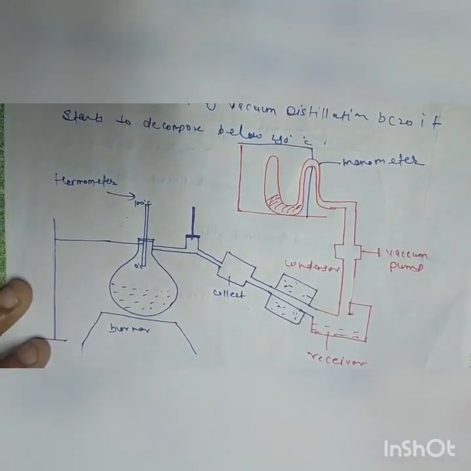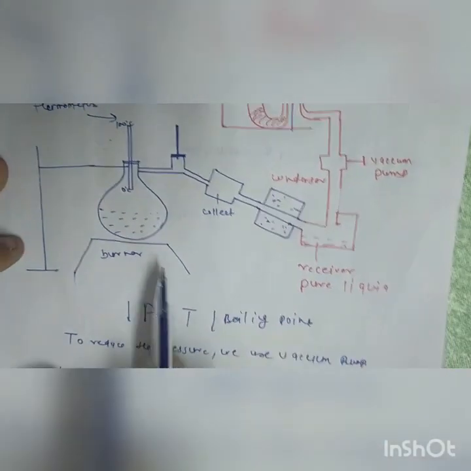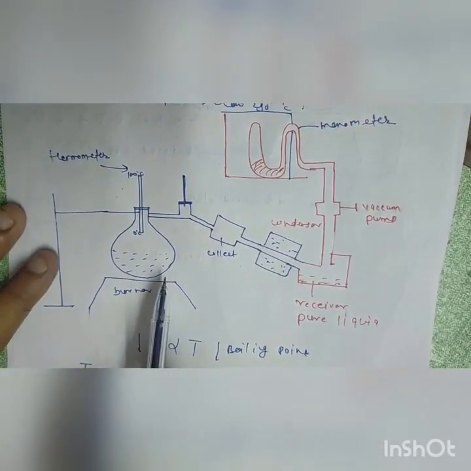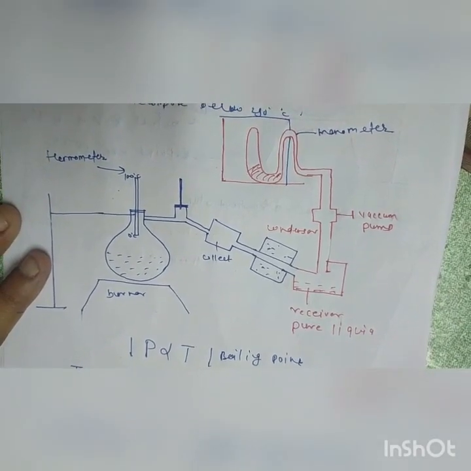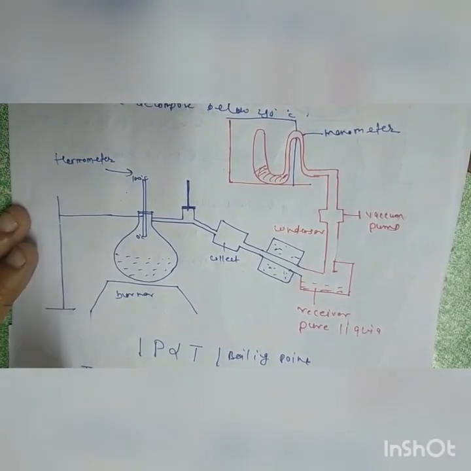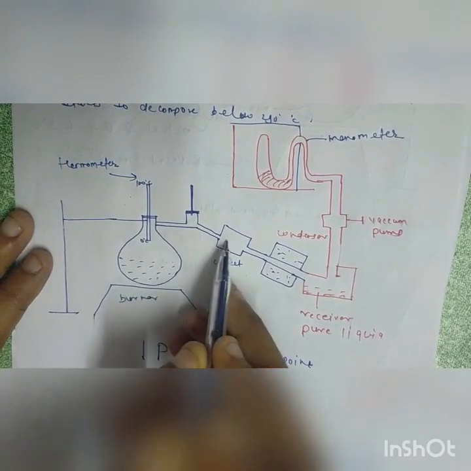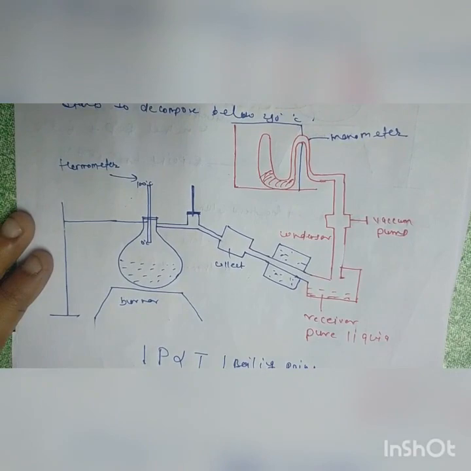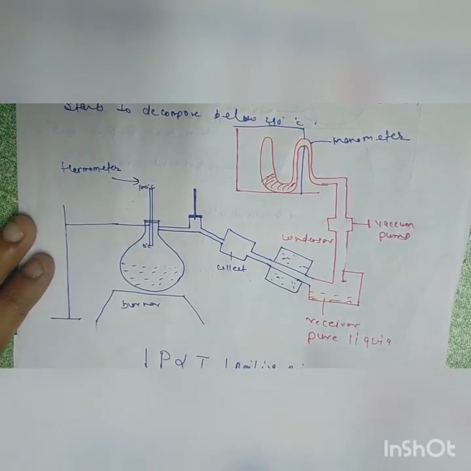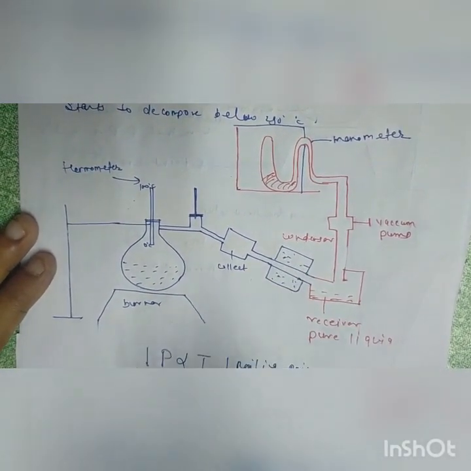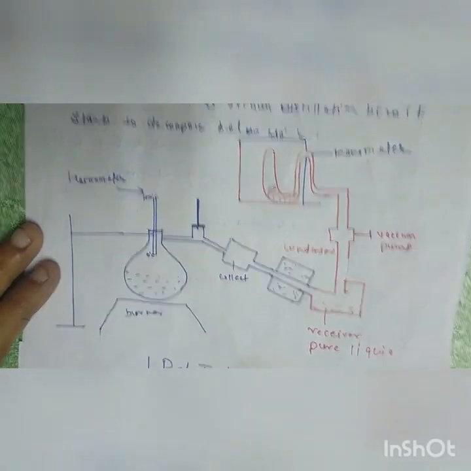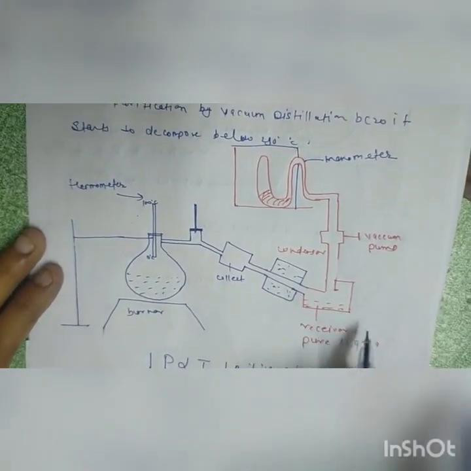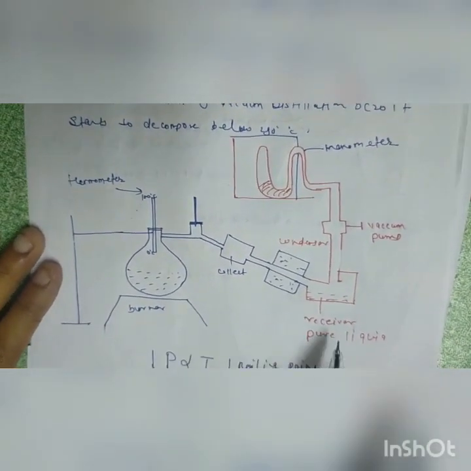Here, as we start heating, the glycerol goes in the upward direction and gets collected into the collector. The collector means the vapor will collect into the collector. After this the vapor goes to the condensation unit or condenser unit, where the liquid condenses from vapor phase to liquid phase, and after that we collect it in the receiver, that is pure liquid.